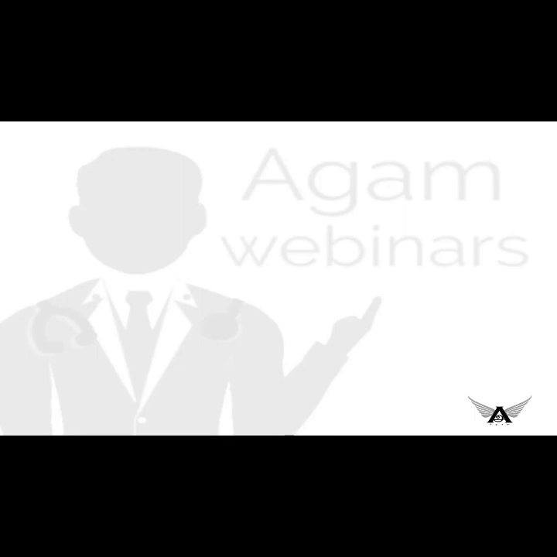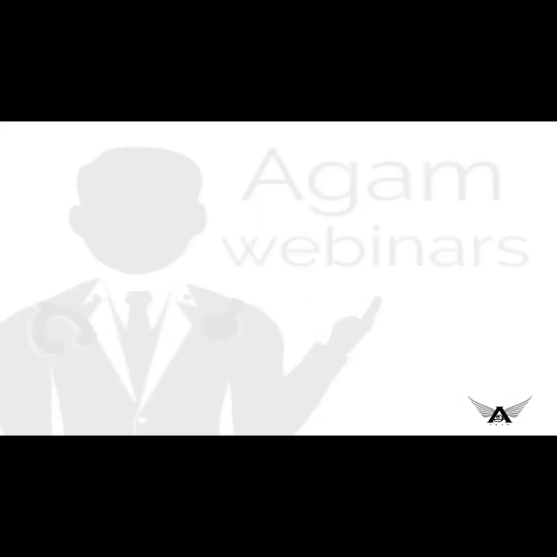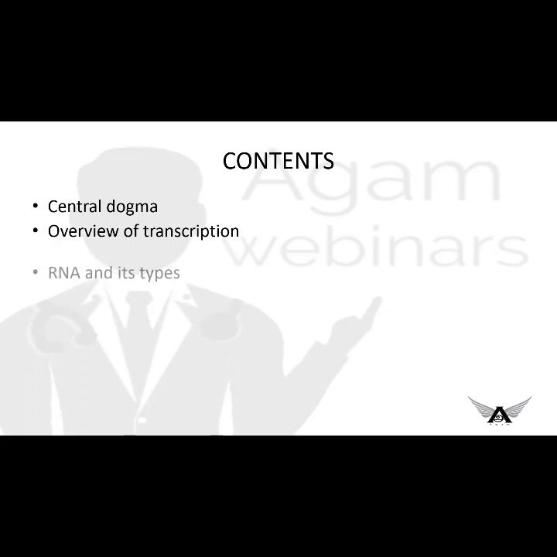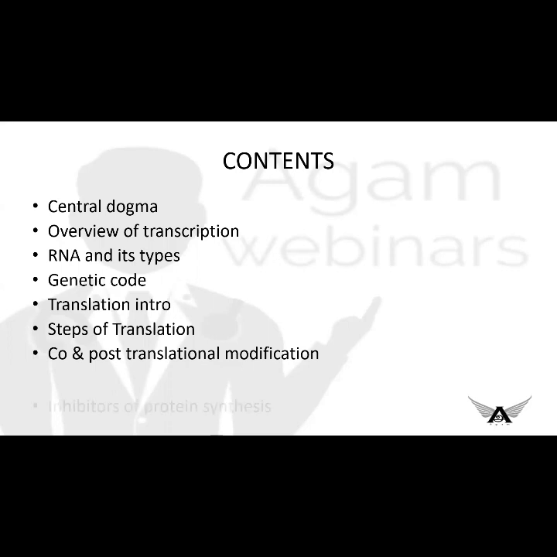Moving to today's topic, the topic is translation. Okay, so I'll say how we are going to discuss the topic translation. First, we'll have an idea on central dogma of molecular biology, and then overview of transcription, RNA and its types, genetic code, introduction of translation, then steps of translation one by one in detail, then co-translational modification and post-translational modification. At the end, we will see the inhibitors of protein synthesis, and we'll end the session with the take home message.